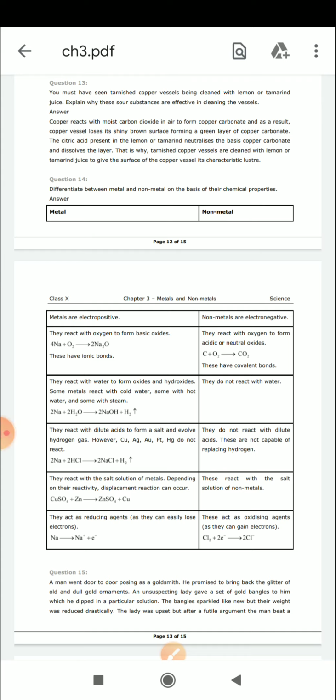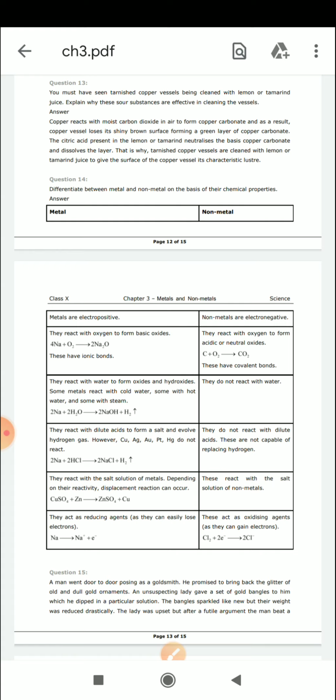So generally the metals react with water and form hydroxides. Like when sodium reacts with water, it forms sodium hydroxide and so on. But non-metals generally do not react with water. Fine. Now come to the next one.